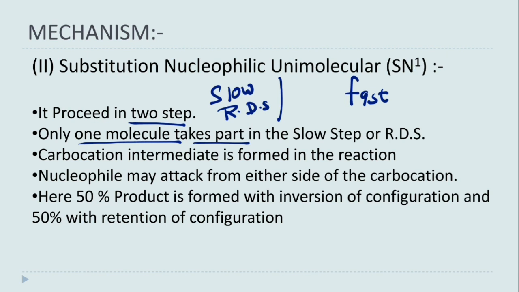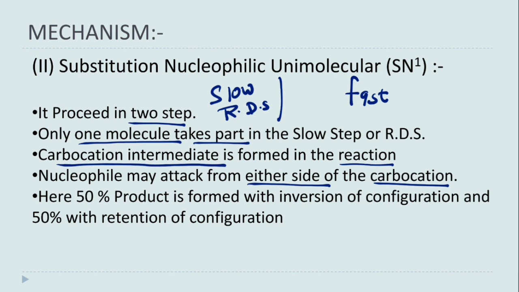So it completes in 2 steps, but in RDS step only one molecule takes part, and SN2 was reverse of this. That reaction completed in 1 step, but 2 molecules took part in that step. Okay, now here a carbocation intermediate will be formed, and due to this formation of carbocation intermediate, the nucleophile may attack from either side of the carbocation.